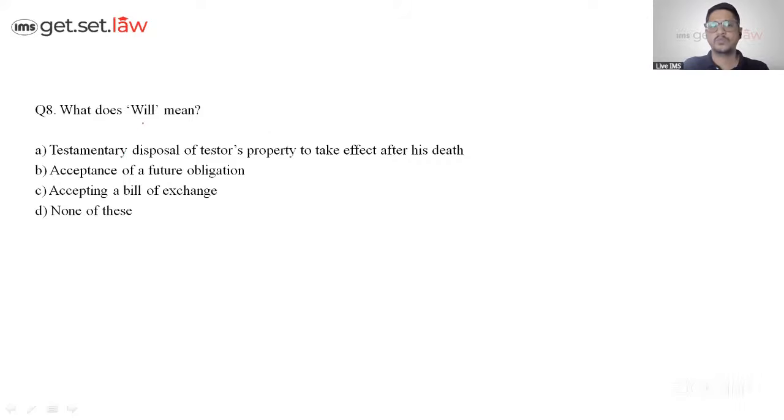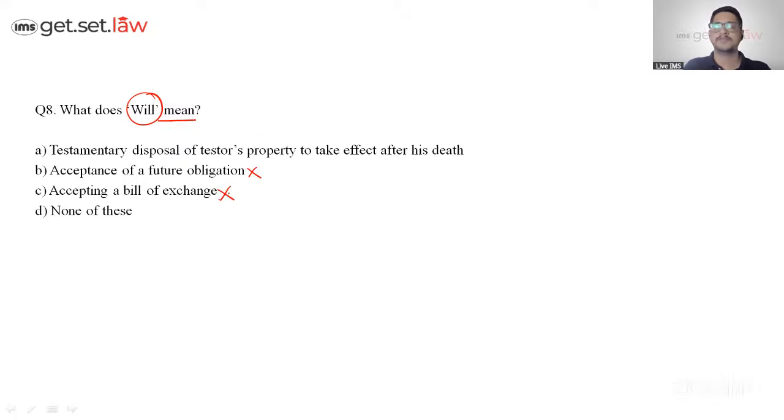Now the question comes, what does the term will means? In the first question, it was there. Now, will is basically a testamentary document, or in Hindi, we call it as wasiyat, which our ancestors do write it and give it for the upcoming generation. So is it acceptance of future obligation? No. Is it acceptance of bill of exchange?